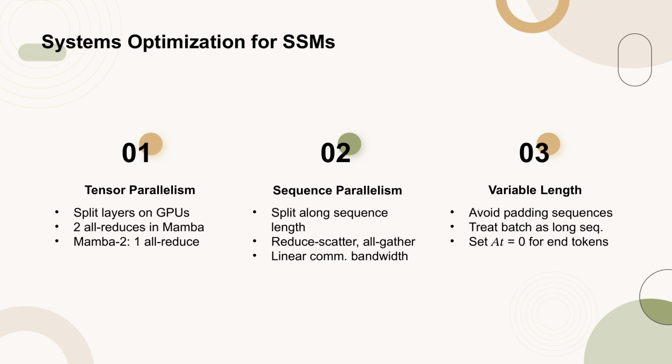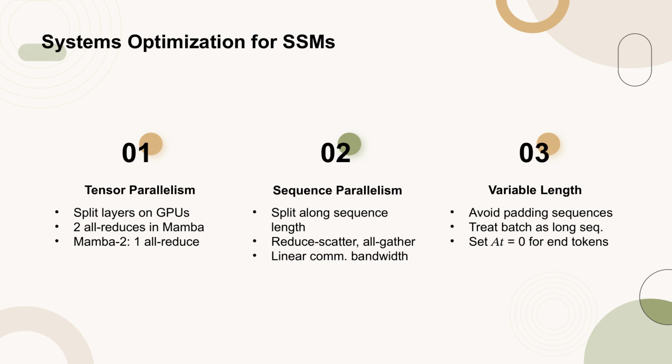The Mamba 2 architecture, however, is designed to require only one all-reduce per block, similar to transformer models. Next, we explore sequence parallelism, SP, which splits input and activations along the sequence length dimension. This technique includes reduce-scatter and all-gather operations, and it is applied without modification to the Mamba 2 architecture.